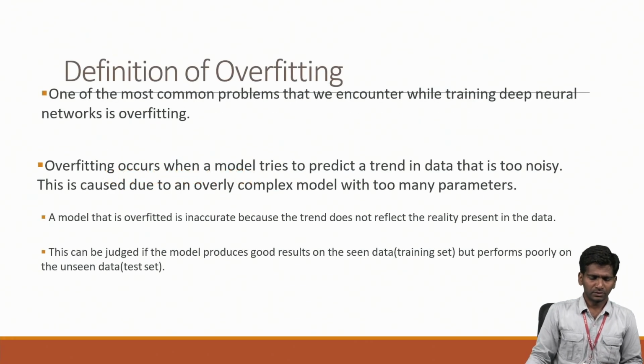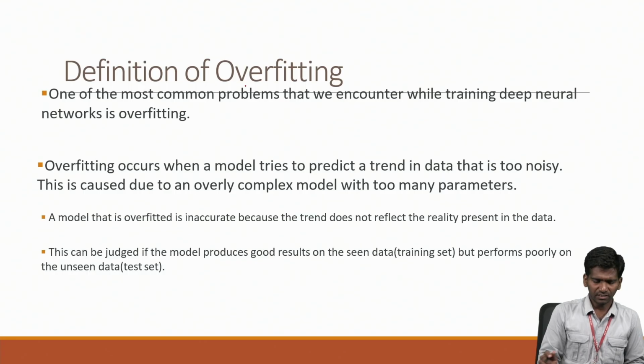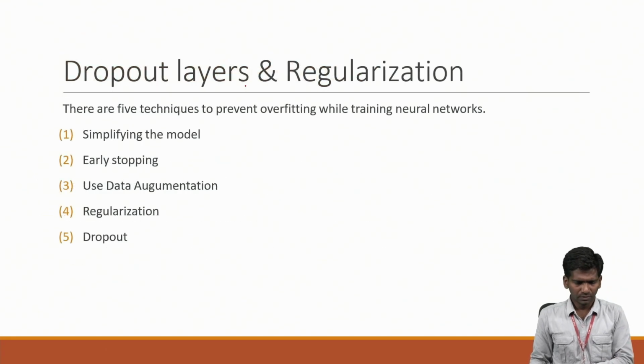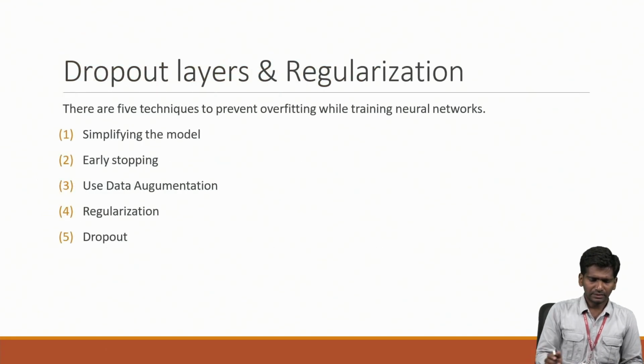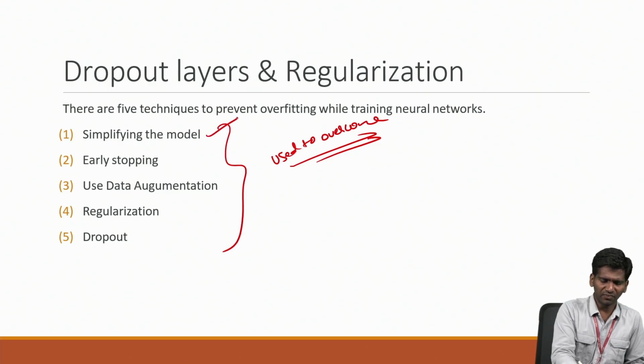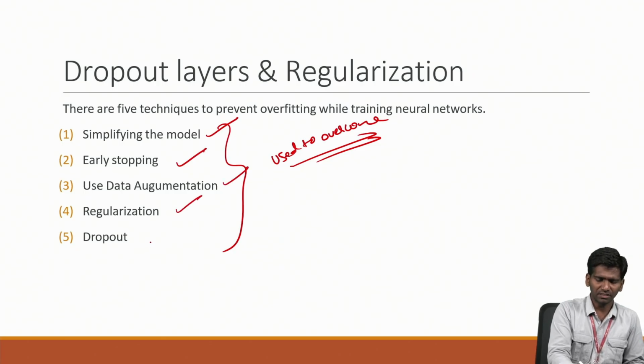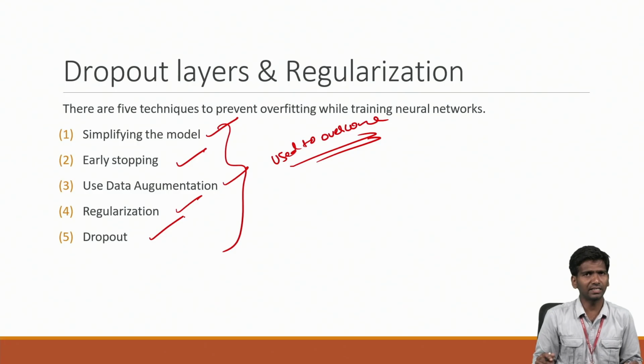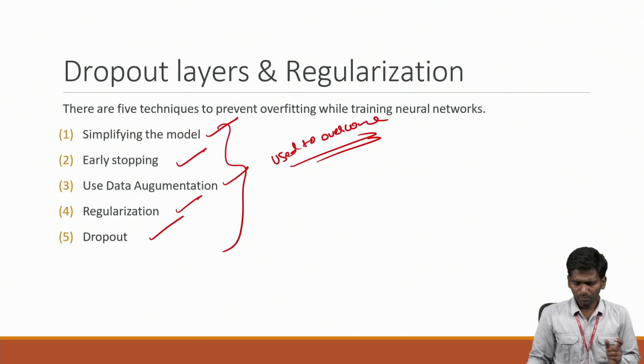As we have seen overfitting, these are the different techniques that can be used to overcome it. In order to overcome overfitting, we can use simplifying the model, early stopping, data augmentation, regularization, and dropouts. These are the techniques to overcome overfitting.